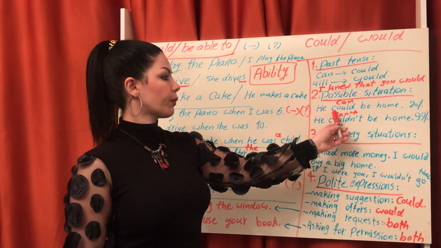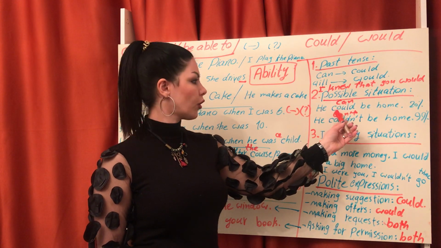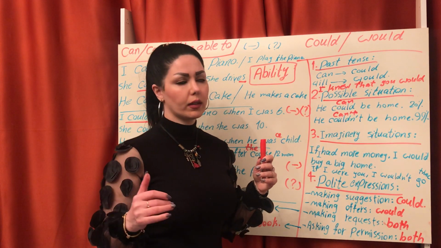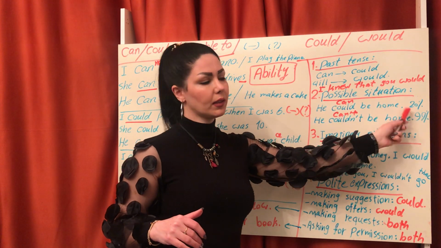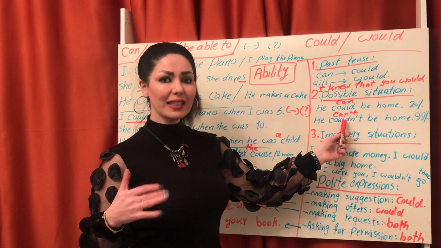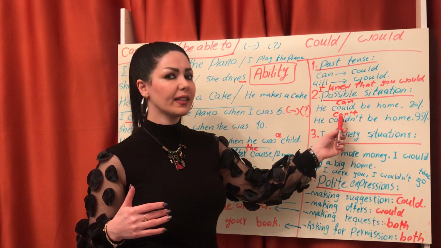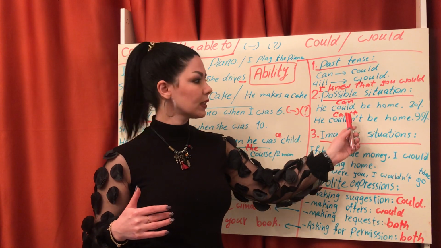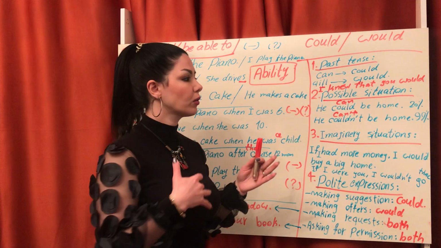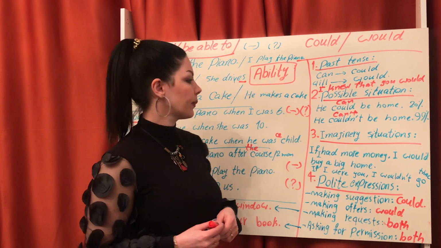If we use the positive form of could, we are not so sure, 20%. If we use the negative form, can't or couldn't, 99% we are sure about the situation.